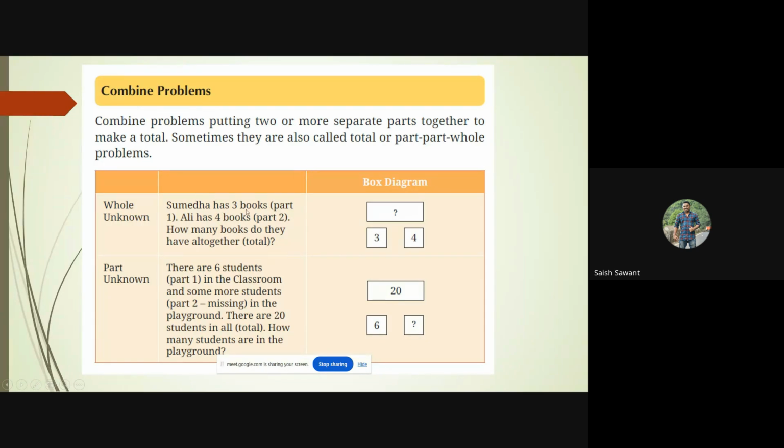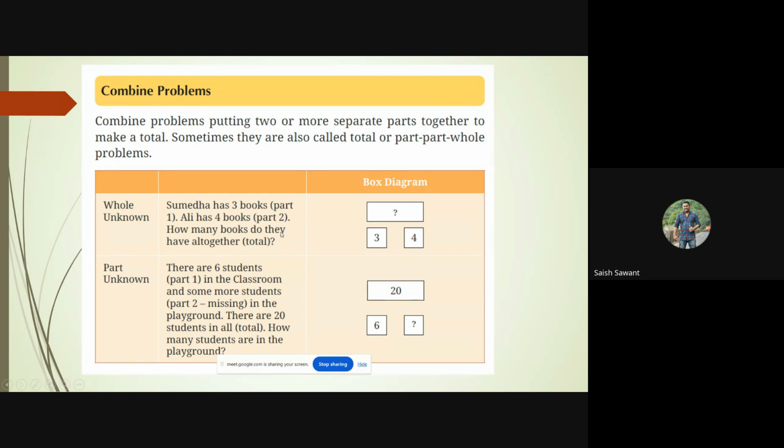Sumedha has three books. Ali has four books. Now by reading this, the student understands that these are the two parts. Part one is this three, the books which Sumedha has, and part two becomes four, the books which Ali has. Now, what is the question which is asked?